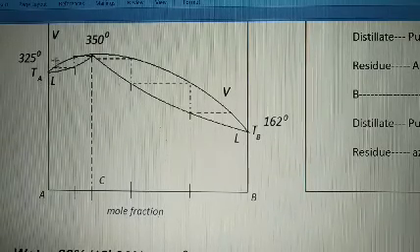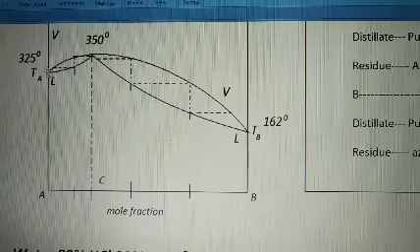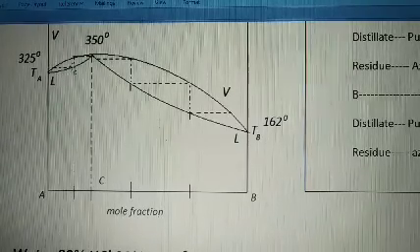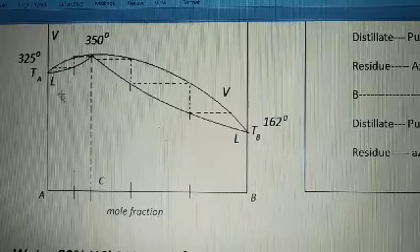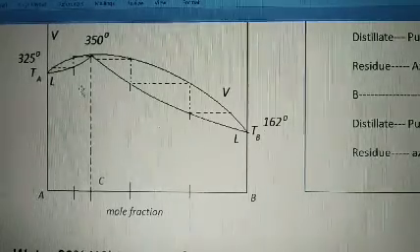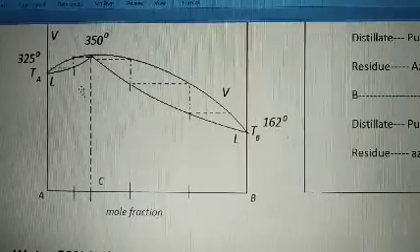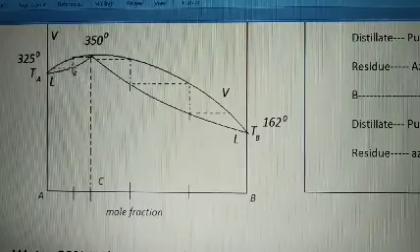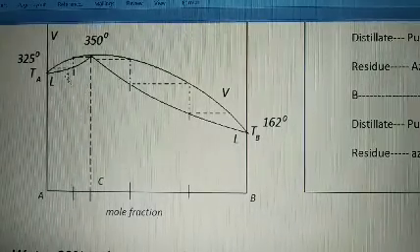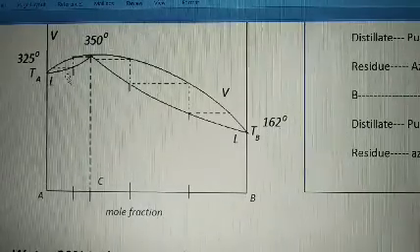So for any vapors, not liquid now, if they are condensed, then I am moving away from A. It means if I am condensing the vapors, then in the condensed liquid I will have more composition of B and less composition of A.